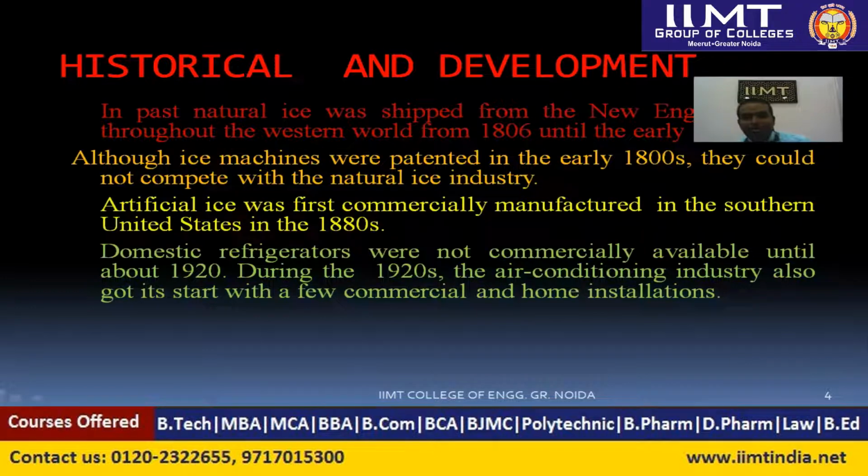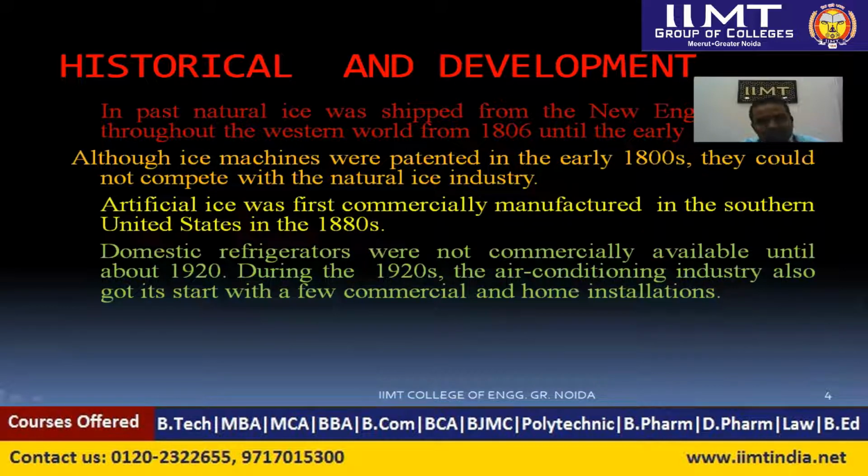If we see the historical development of the refrigeration system, in the past natural ice was shipped from England and used throughout the Western world. Until 1806, natural ice was generally used as the refrigeration source.